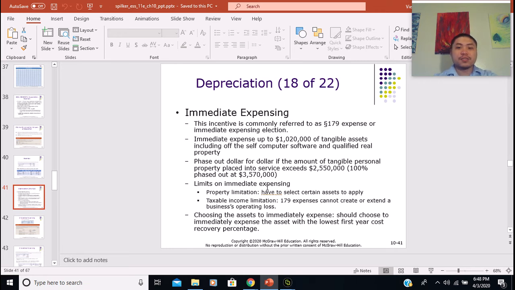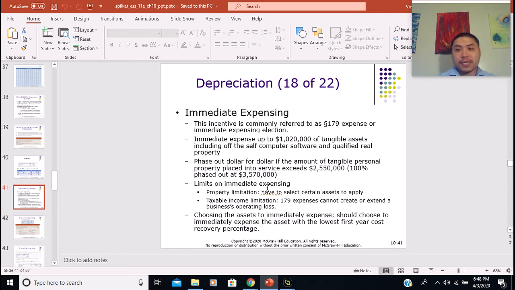In terms of how to apply the immediate expensing program, taxpayers really need to be careful about which asset they want to apply this expense to. The rule of thumb generally is that taxpayers should choose the asset that has the lowest first year cost recovery percentage to immediately expense.